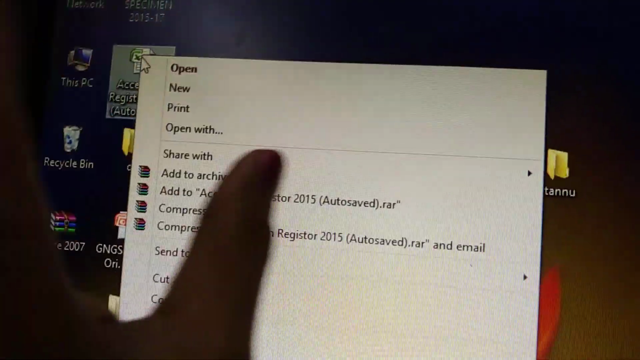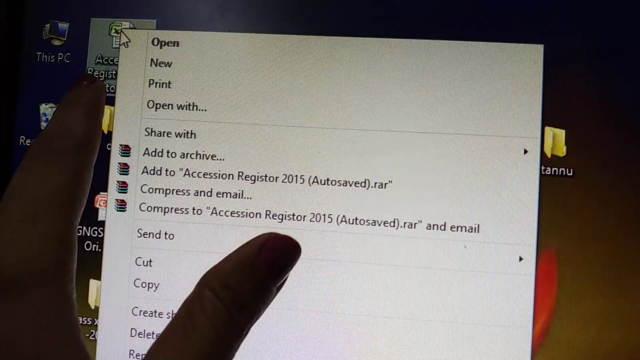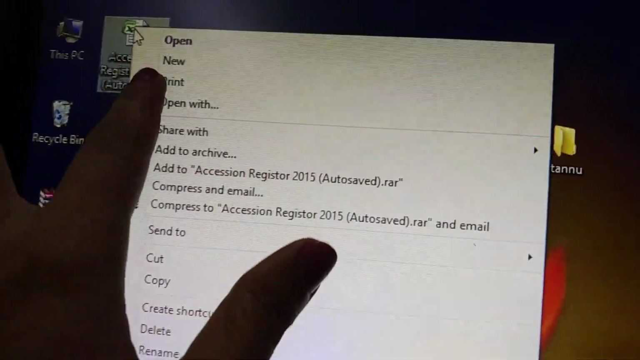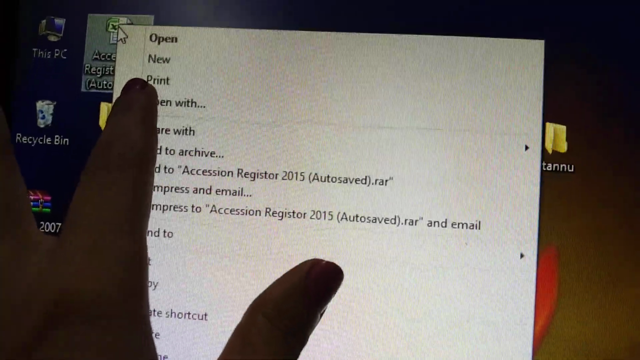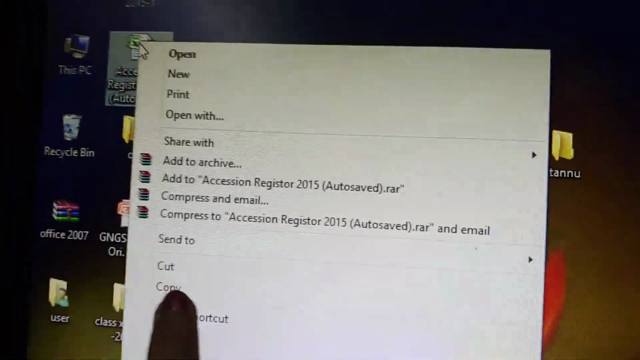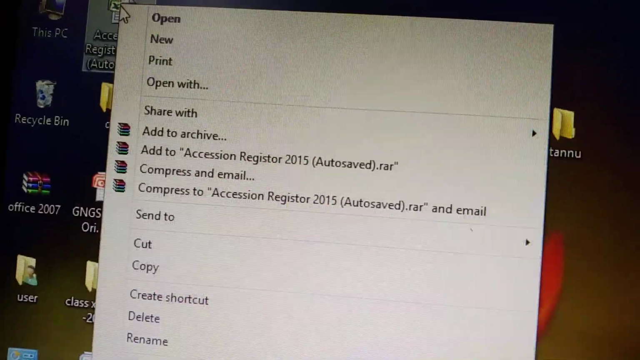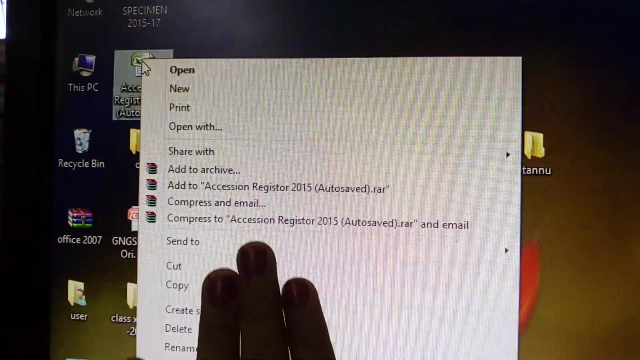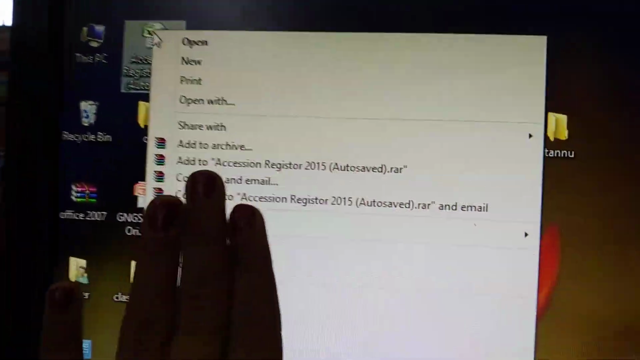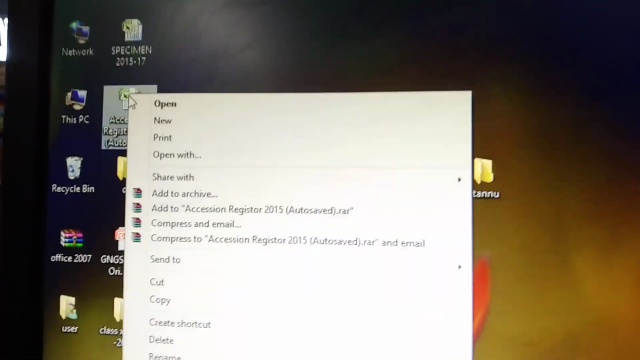Open is used to open the application, to start the application file. New will start a new Excel window. Print will send the print command. Cut is used to cut the content, and we can paste it in another location. Similarly, each function has its respective work. When we right-click on any file or folder, that is called the context menu.